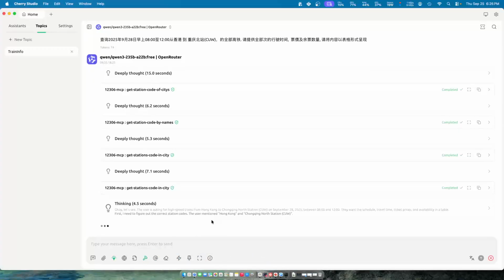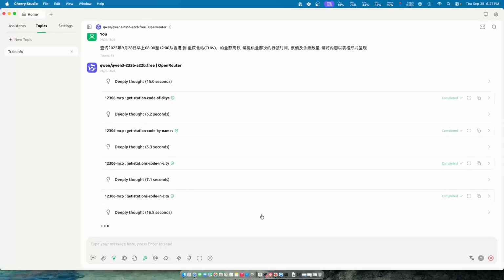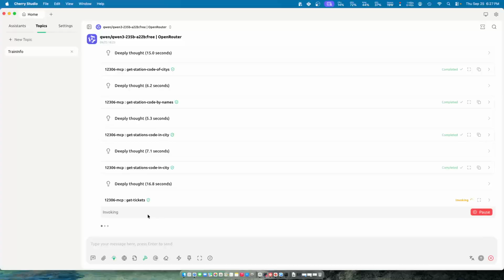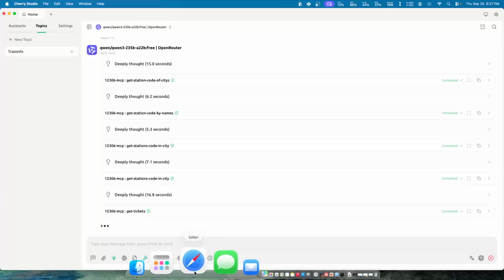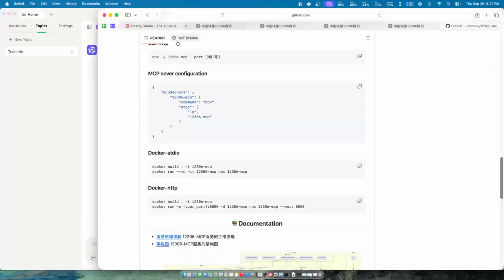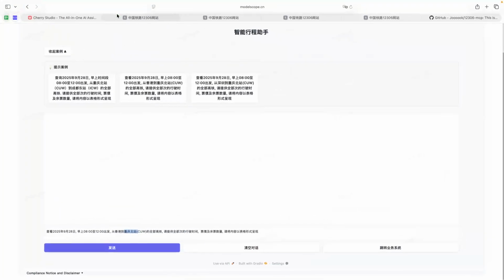Okay, I think almost there. They already figured out most of the information. Yeah, I'll give them a few more seconds, and hopefully they can get me that particular table and show me all those things as well. Okay, it looks pretty good. And then invoke it. Okay, they still want to check more because I think it's pretty hard to find the ticket for Hong Kong to the places that I want. Okay, so I leave it to run in the background.